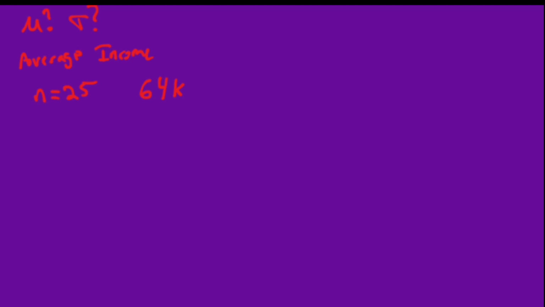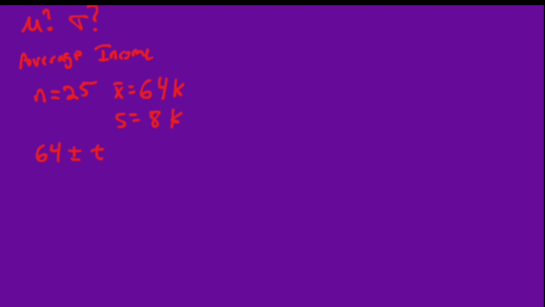So that's our x bar. In that process, we will also have 25 observations, and we can calculate an S from that. So let's say our sample standard deviation S is 8,000. Okay. Now that is enough to build out our confidence interval. So we are going to say our best guess is 64,000 plus or minus.